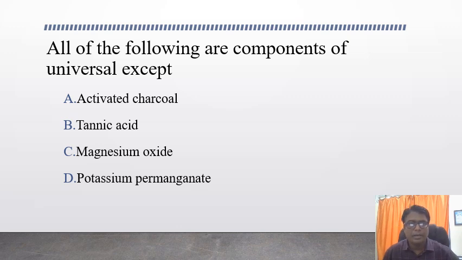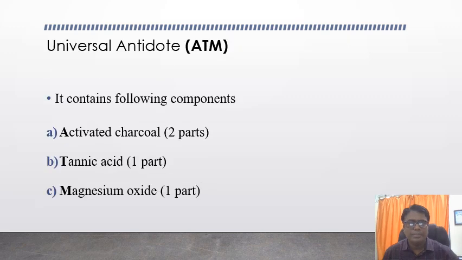For remembering the components of the universal antidote, you can remember the mnemonic ATM. It stands for activated charcoal 2 parts, tannic acid 1 part, and magnesium oxide 1 part. These are the components of the universal antidote.